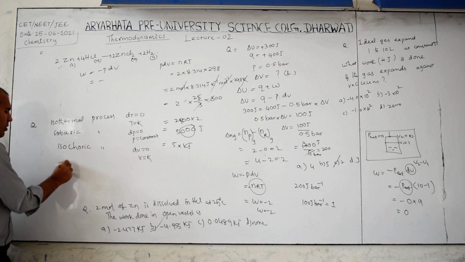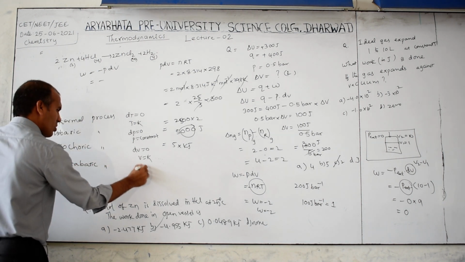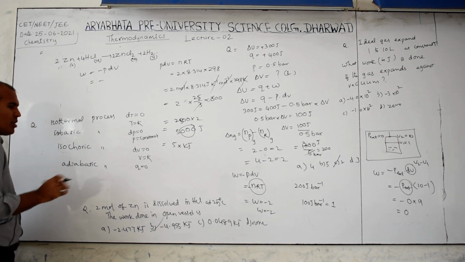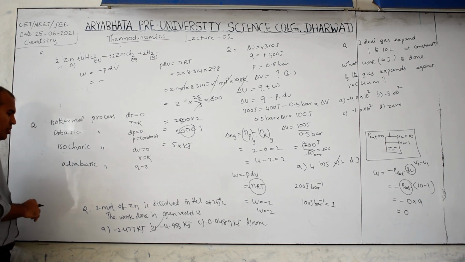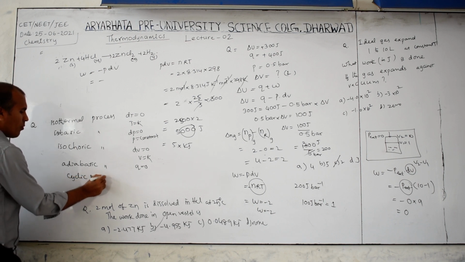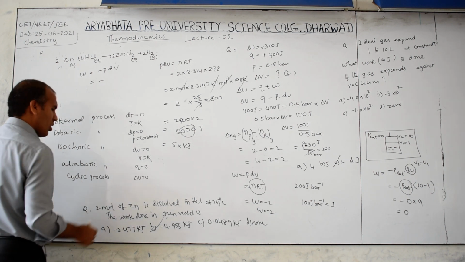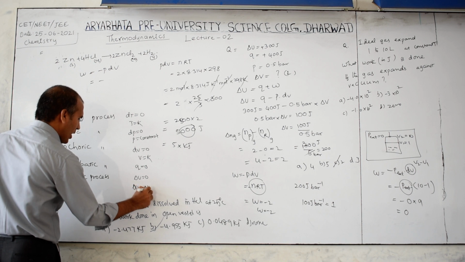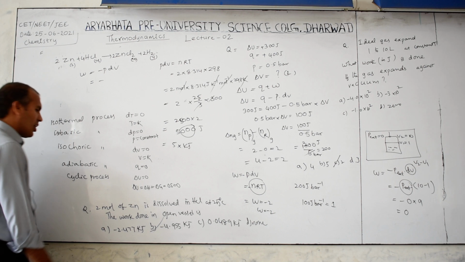And adiabatic process means what is that? Only Q is constant, heat is not exchanging. Another one is cyclic process. Cyclic process means delta U is 0, or any thermodynamic property, delta U, delta H, delta G, delta S, all are 0 for cyclic process.